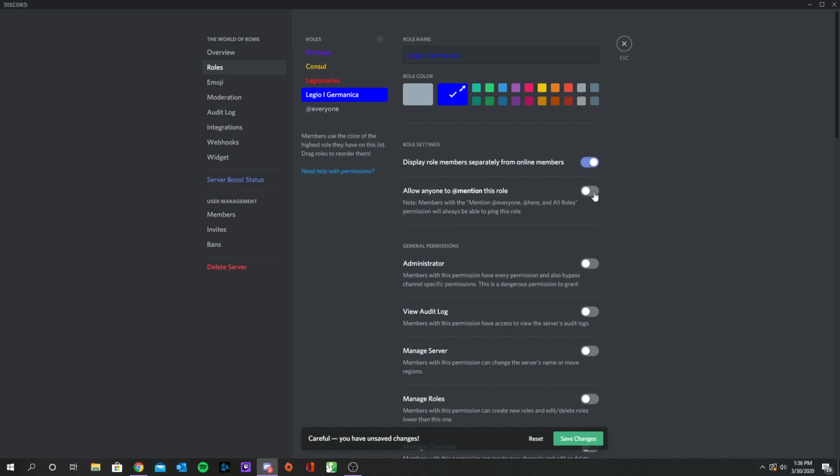You can do this thing where it's allow anyone to at mention this role. This means that if somebody is in their chat room and they want to type to the rest of their group, and the rest of their group has this channel muted except for ats, they can now ping their entire group by doing this. So let's just save this for now.